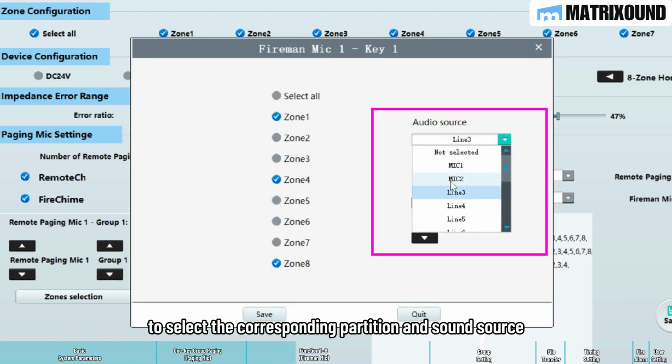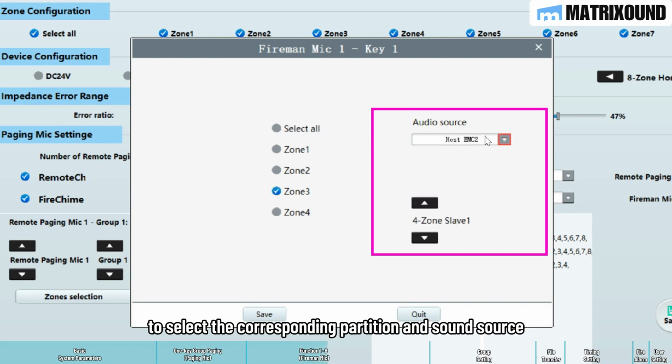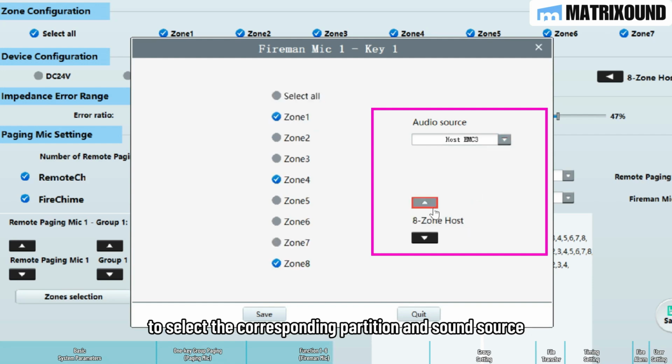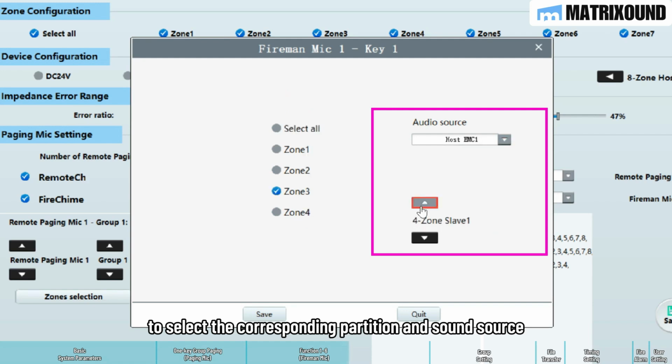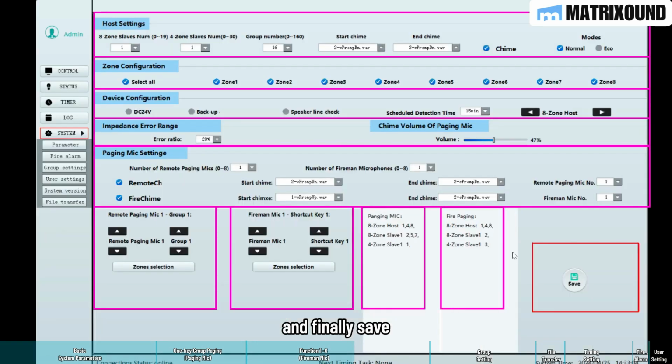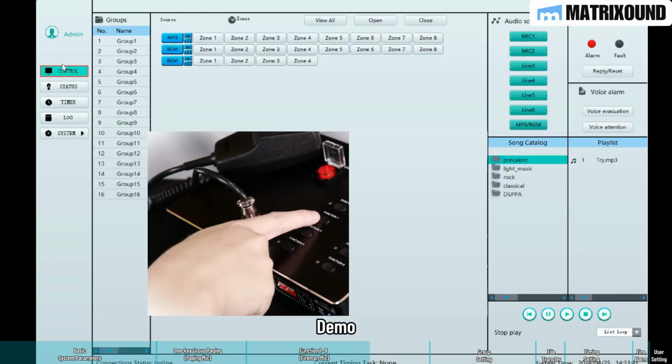And sound source. And finally save. Demo.